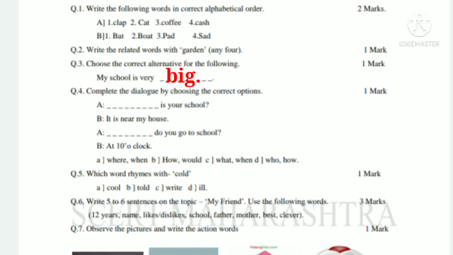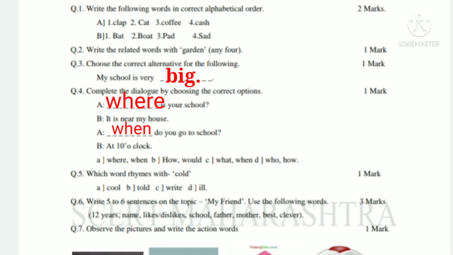So the question 4, complete the dialogue by choosing the correct options. Options are given: A, B, C, D. A option is where, when. B, how, would. C, what, when. And D, who, how. So we have to choose correct option, and here are the dialogues. So we can write as: A said that where is your school? B, it is near my house. A said, when do you go to school?